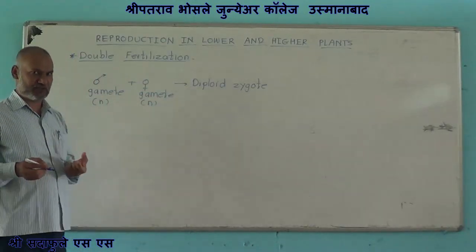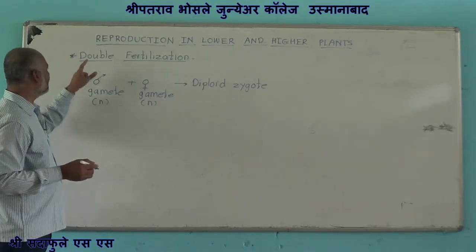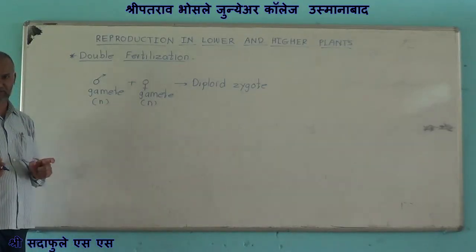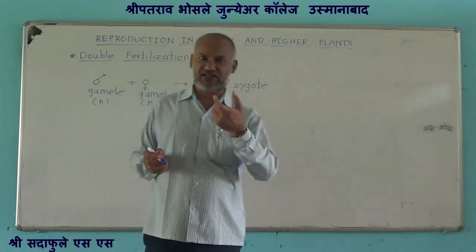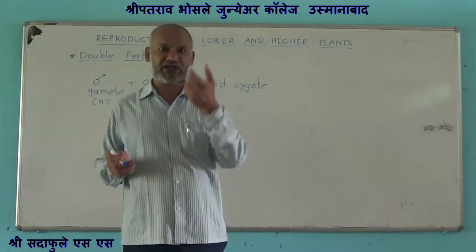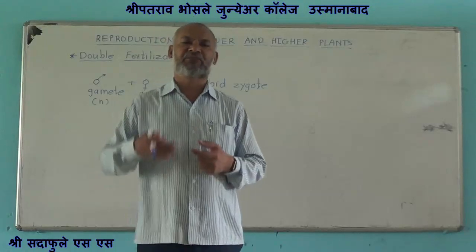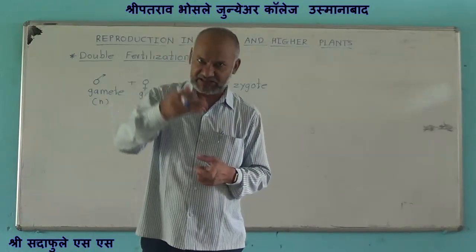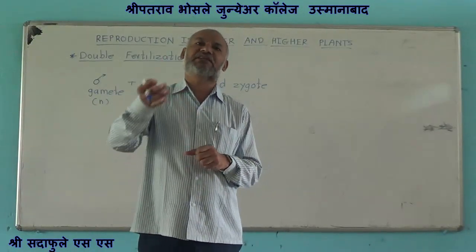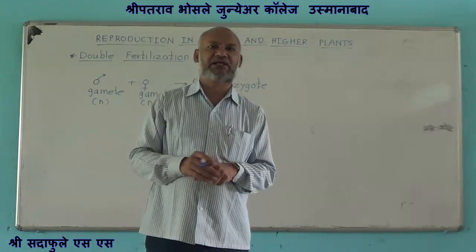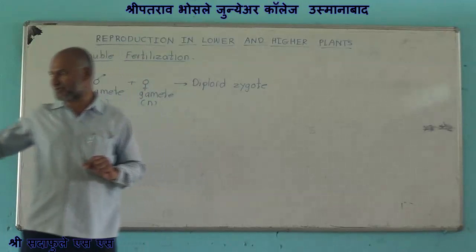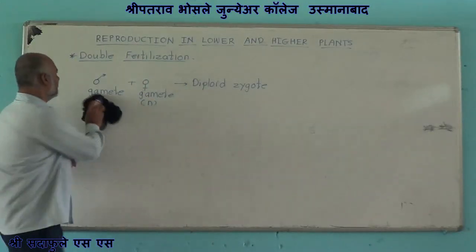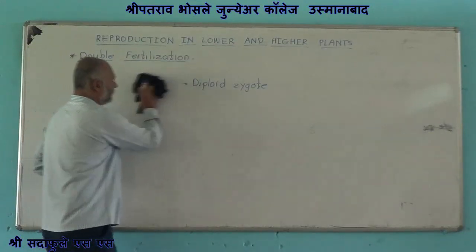In angiosperms, there is presence of double fertilization. Now, the question is why in angiosperm there is double fertilization? What is meant by double fertilization? How is this double fertilization completed, what is the result of double fertilization, and what is the importance of double fertilization?